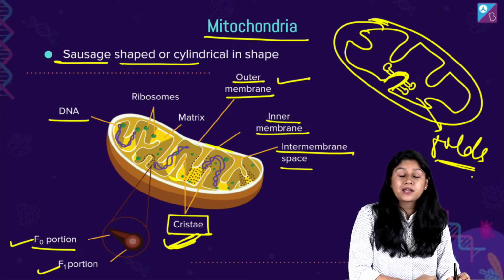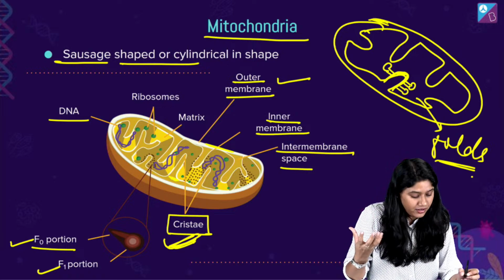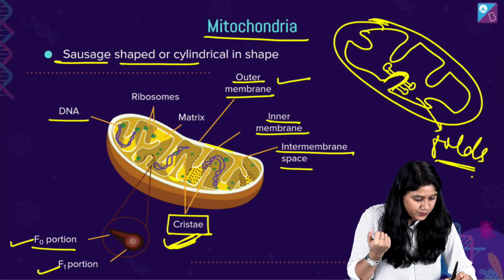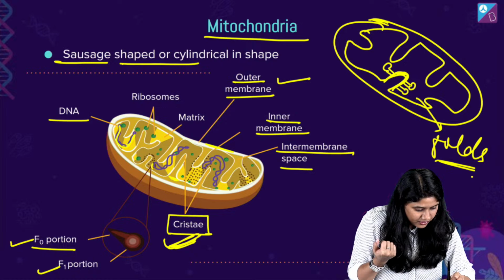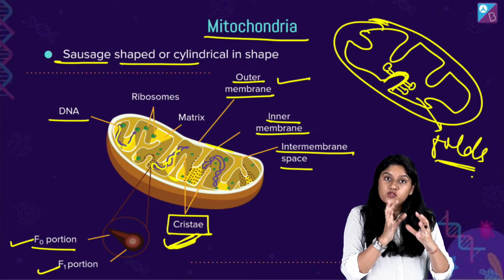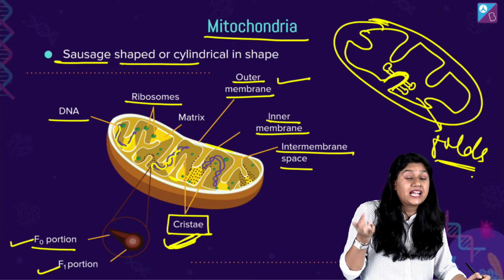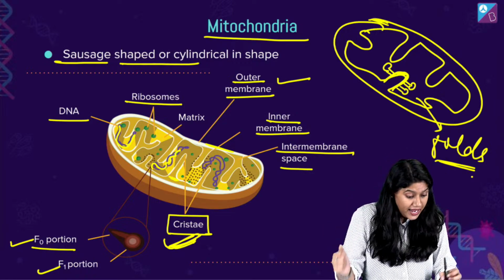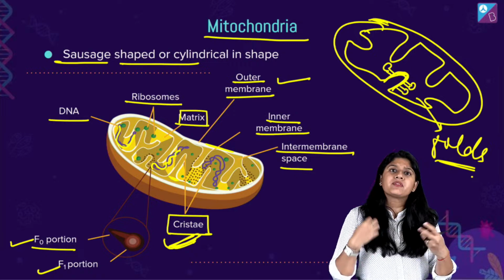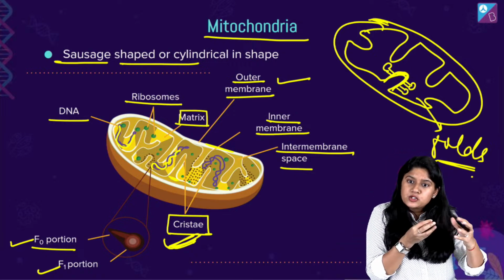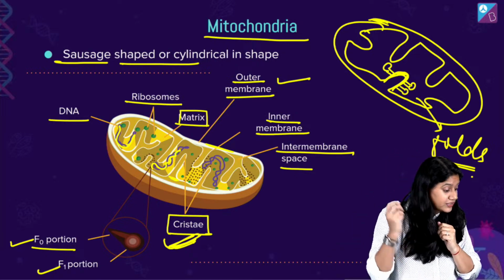Then of course we know that mitochondria have their own DNA. So we have the circular DNA. Right over here we can see the DNA, which is coiled in structure. They have their own ribosomes, that means they can make their own proteins. And they have the matrix, the fluid space, which has the enzymes, right?